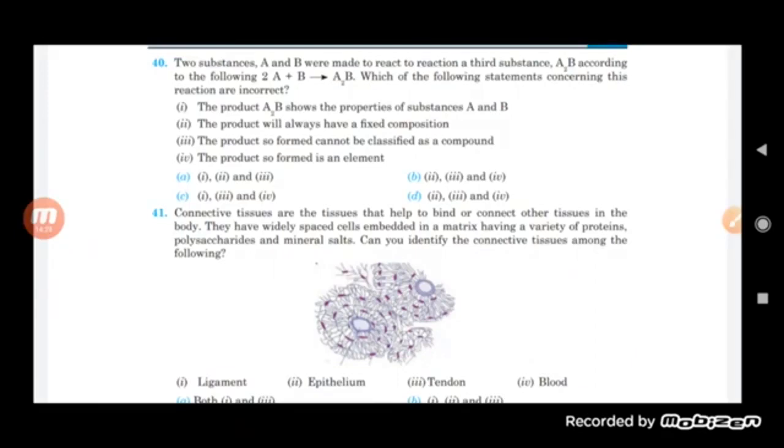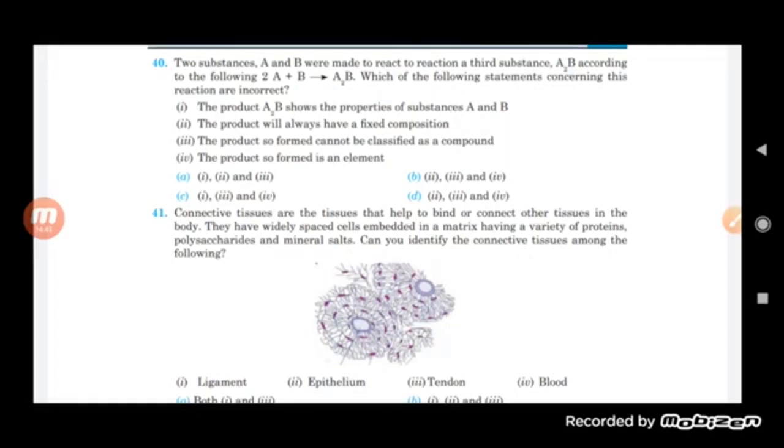So A and B react with each other and form another new compound, A to B here. Out of the given statements concerning this reaction, which is supposed to be incorrect? The product A to B shows the properties of substances A and B.